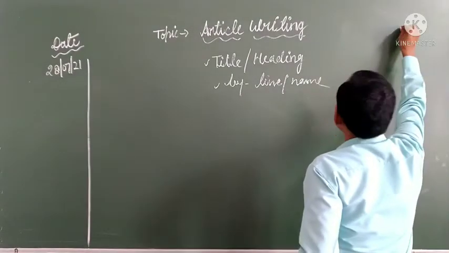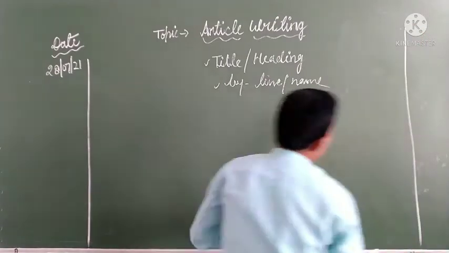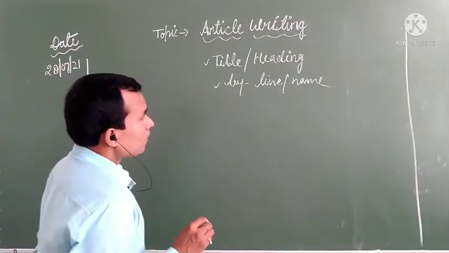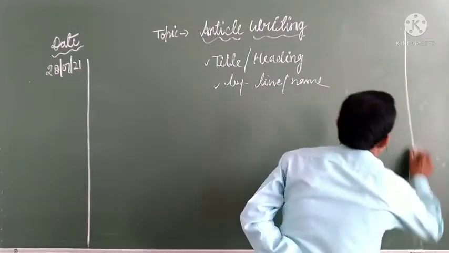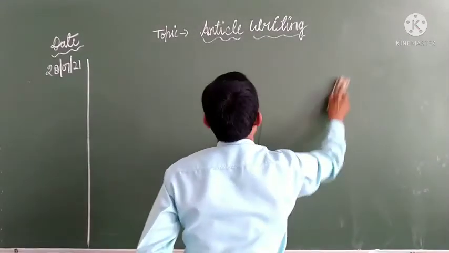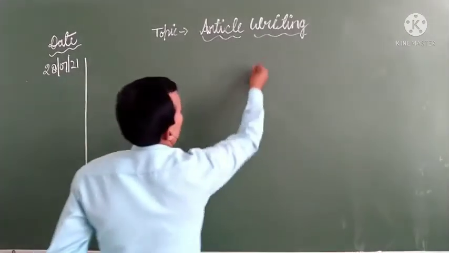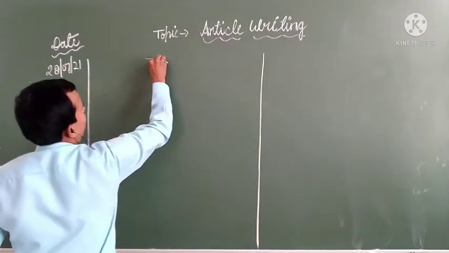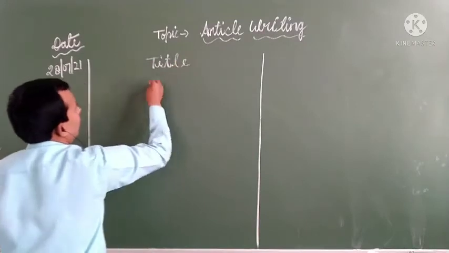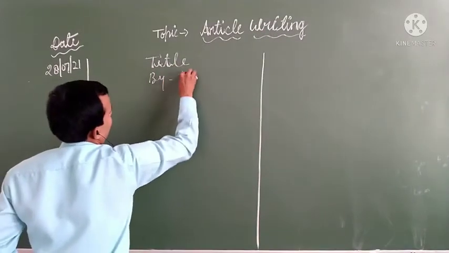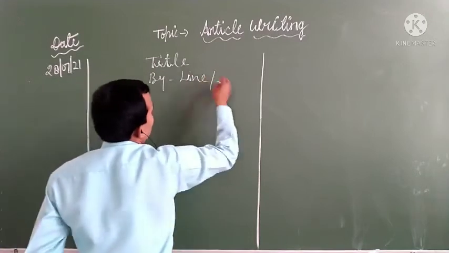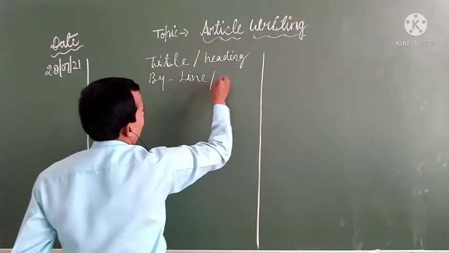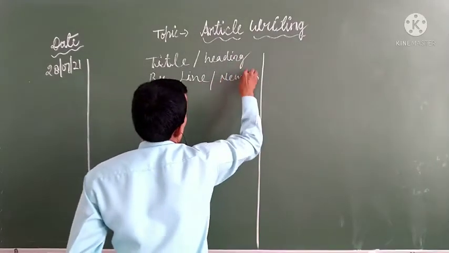Suppose that this is a page, and it is written title, and then byline. Byline means the name of the person who is writing.